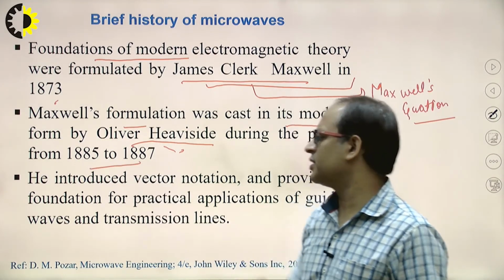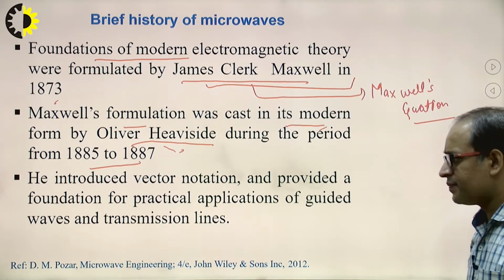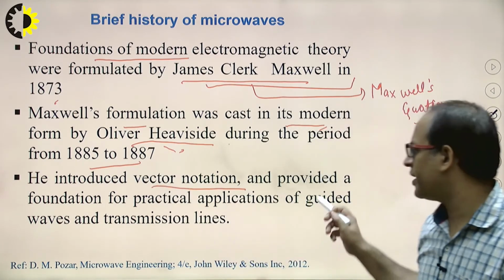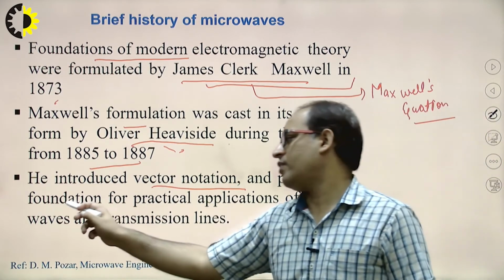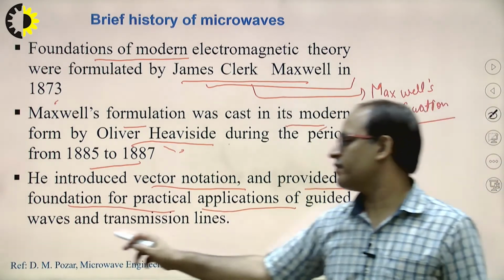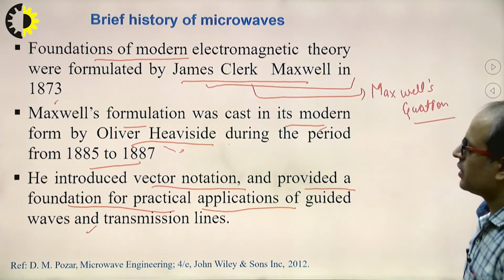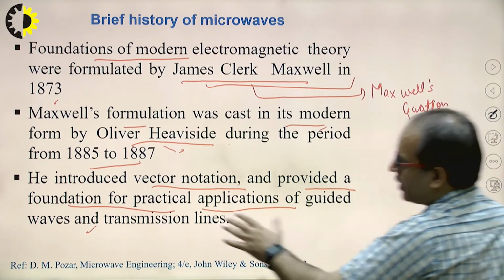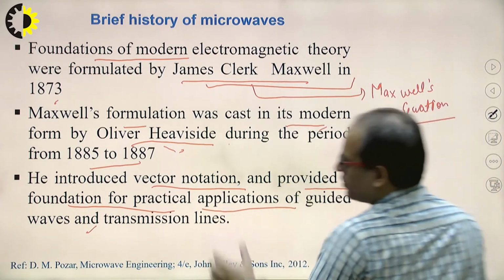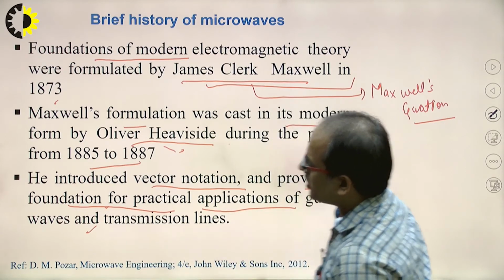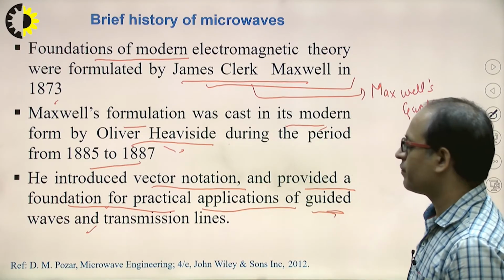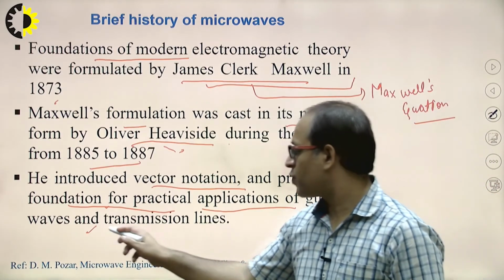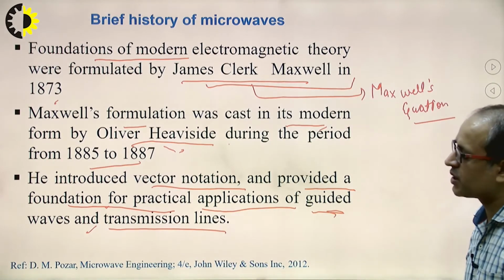in the range of 1887. This scientist Oliver Heaviside introduced the vector notation and provided a foundation for the practical application of guided waves and transmission lines. Means he modified some of Maxwell's equations also, introduced the vector notation, and provided a foundation for the propagation of guided waves and the propagation of waves through transmission lines.